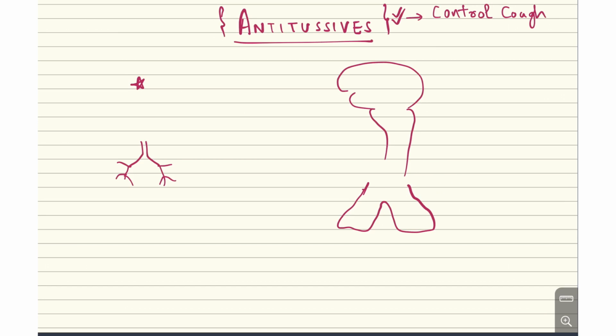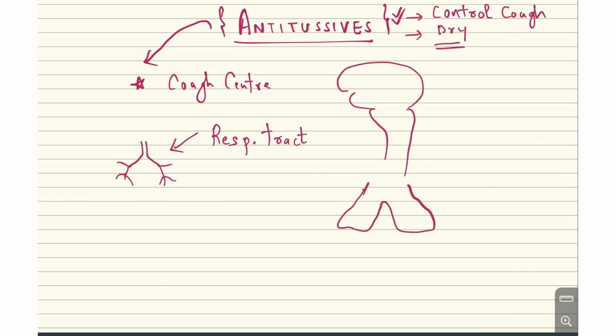These antitussives we prescribe for dry cough, where the patient has a non-productive cough, and this is unduly irritating to the patient. For that purpose we give this group of drugs. These drugs basically act on the central nervous system, in the cough center, and besides the central nervous system they also act in the periphery, on the respiratory tract.